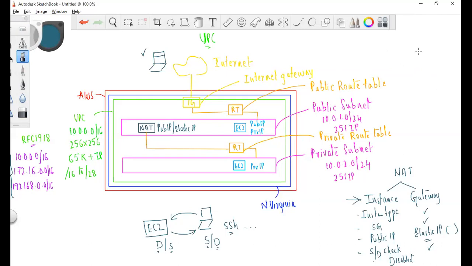Okay, so I have an EC2 instance and I have an application, my client application. My client would be using this application only from 9 a.m. to 6 p.m. After 6 p.m. and before 9 a.m. he is not using it. What he can do? He can stop the instance. But when he stops the instance, the public IP address of the instance will go back to the AWS pool. And when you start again, a new public IP address would be assigned to the EC2 instance.